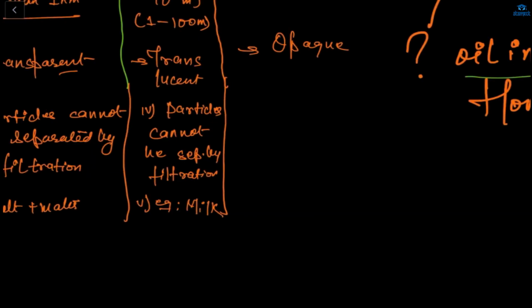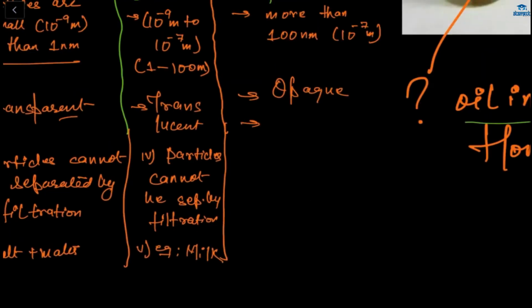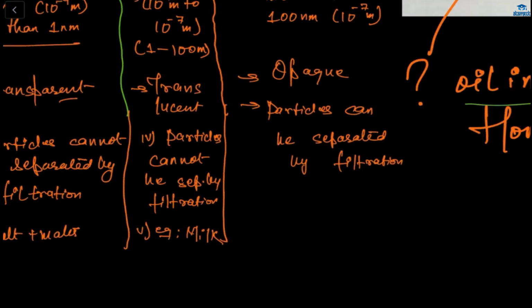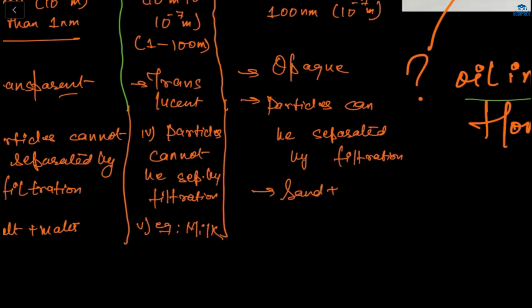Milk. And in the suspension part, particles can be separated by filtration. Are there any examples? Maybe oil and water. I don't know. Maybe. No. Sand and water. Yes, sand and water, because sand is heavier than water, so it will be separated, right? If we filter sand, then sand will be there in our filter part.